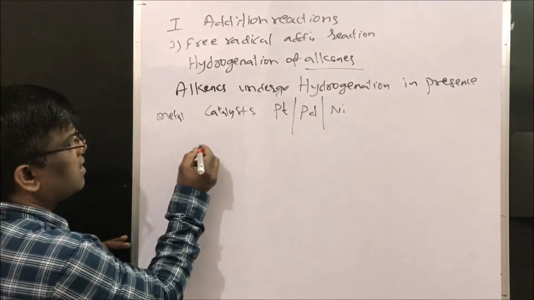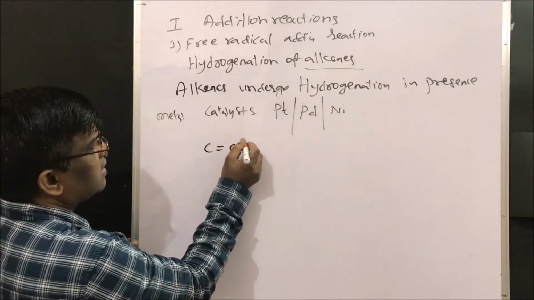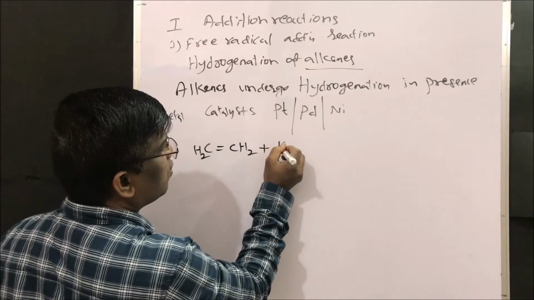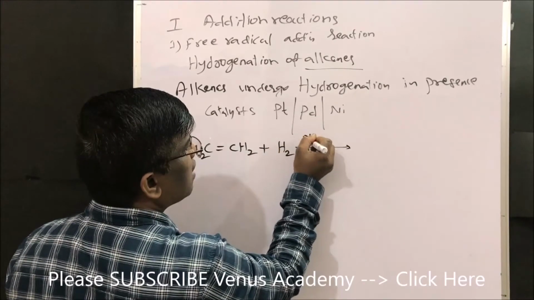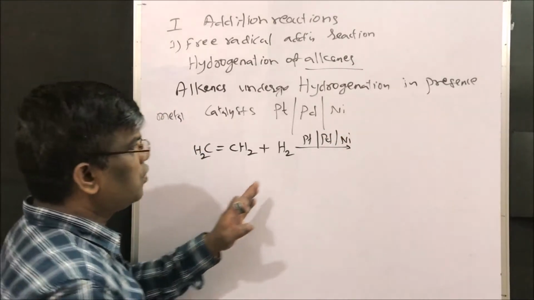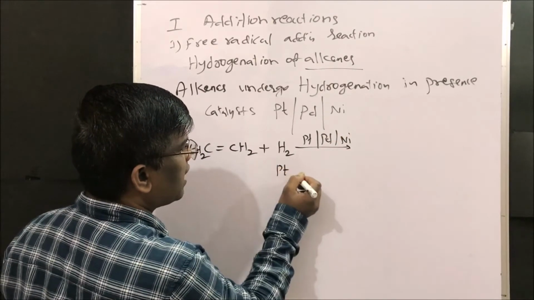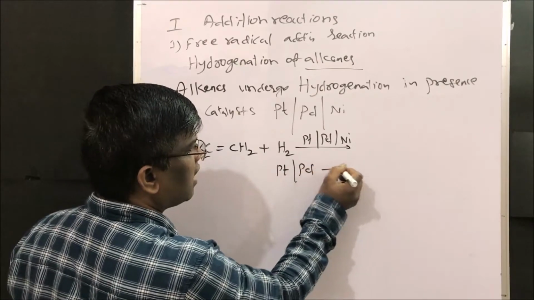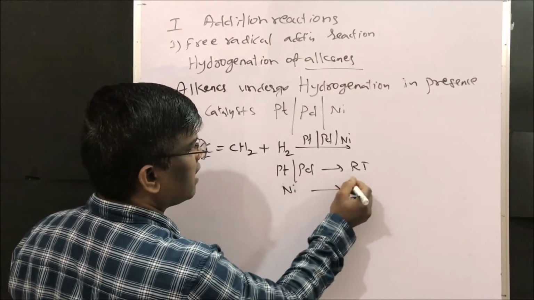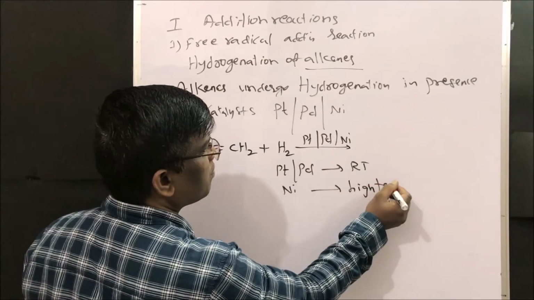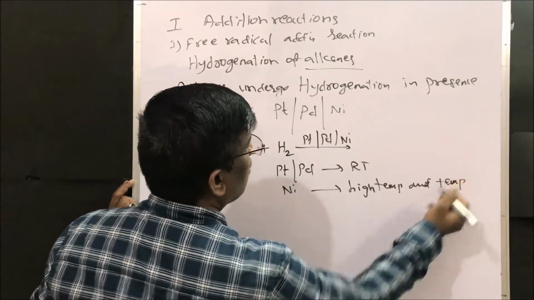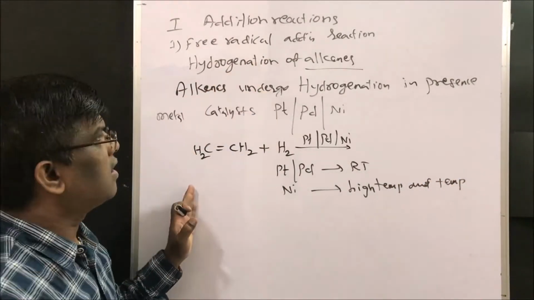So what is the reaction? For example, if I take CH2=CH2, this is ethylene, plus hydrogen in presence of platinum or palladium or nickel. Dear friends, usually if I take platinum or palladium, this reaction requires only room temperature. If I take nickel, it requires high temperature and pressure. So these are the conditions of this hydrogenation of alkenes.